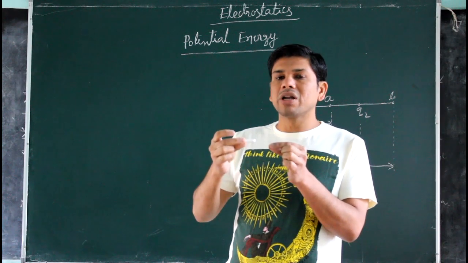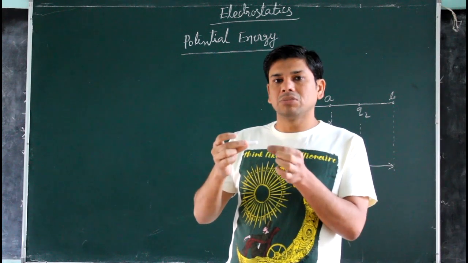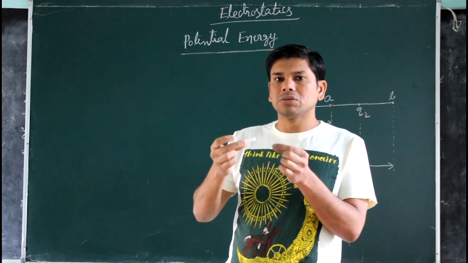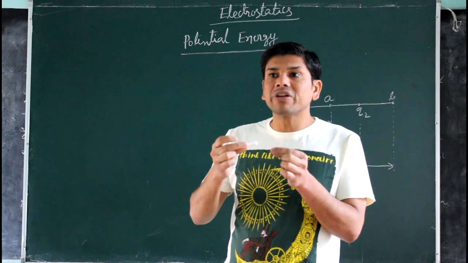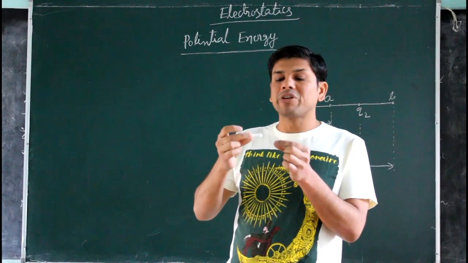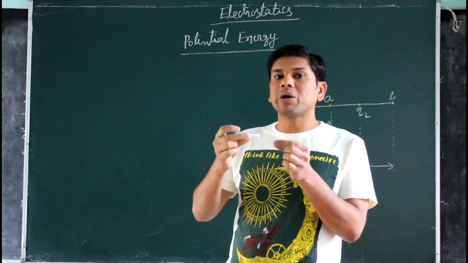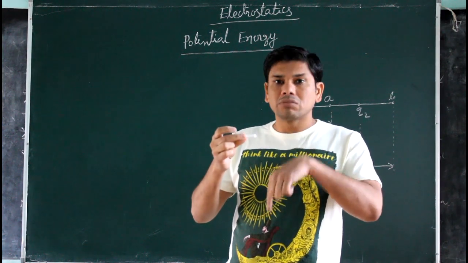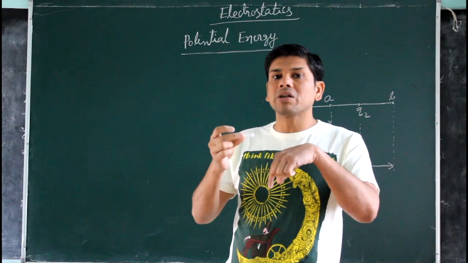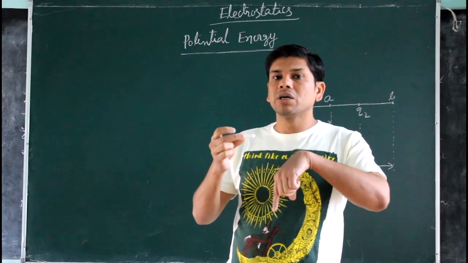Now here potential energy increases, but in case of gravitational force, what is the direction of gravitational force? Always towards the surface of the earth, means along this direction, downward.